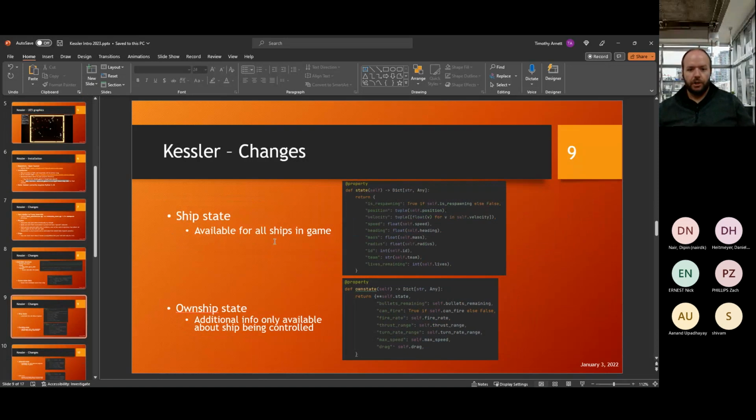So ship state, this is available for all the ships in the game, and this includes information like is respawning, position, velocity, speed, heading, mass, radius, ID number, team, and lives remaining. And then we also have own ship state. So this is additional info that's only available about the ship being controlled. So you will only have access to this for your own ship, which includes bullets remaining, whether you can fire or not, because there is a cooldown, fire rate, thrust range, turn rate range, max speed, and drag.